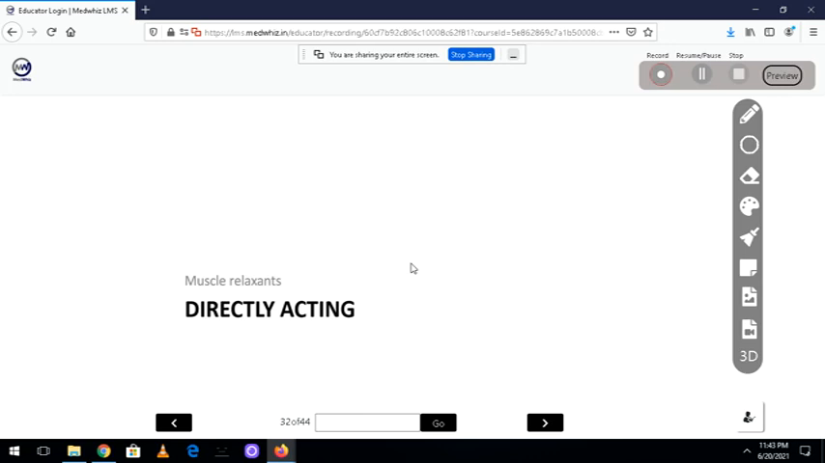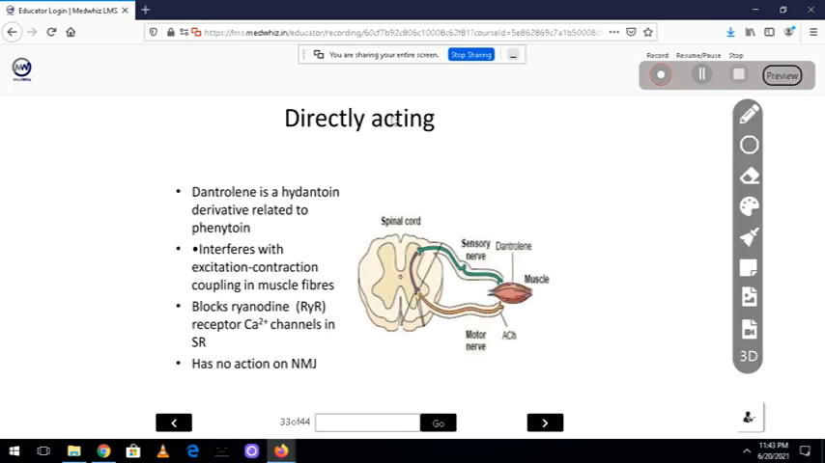Now, we are done with the indirectly acting ones, that is depolarizing and non-depolarizing. The directly acting one is the one which will directly act in the muscle itself or on the calcium channel. It is called dantrolene. Dantrolene is a derivative of hydantoin, related to phenytoin. It interferes with excitation contraction coupling in muscle fibers. As I already told you, it blocks the release of calcium from the ryanodine receptor. That is the mechanism of action.